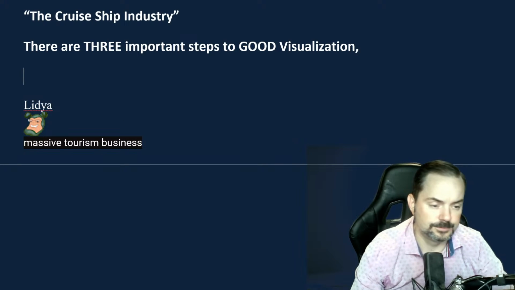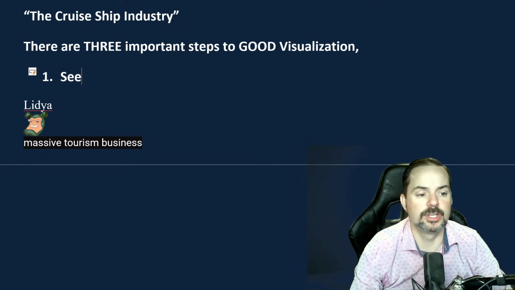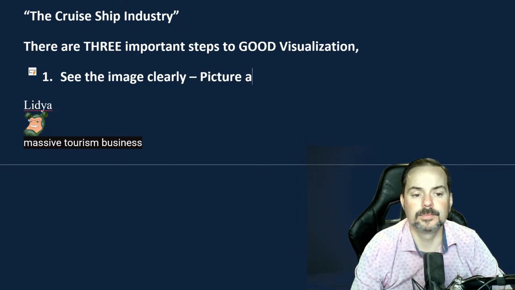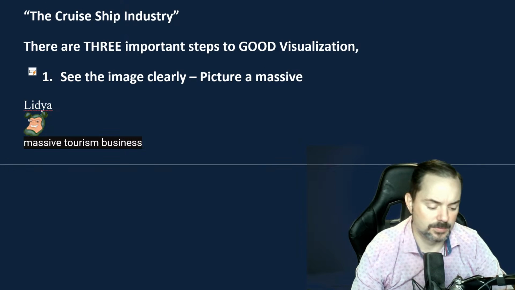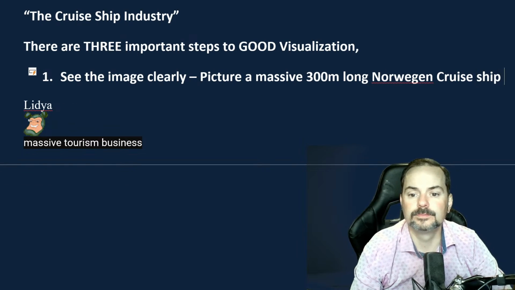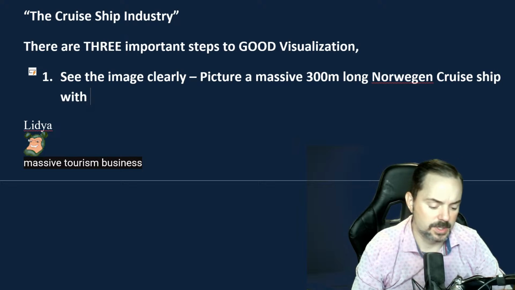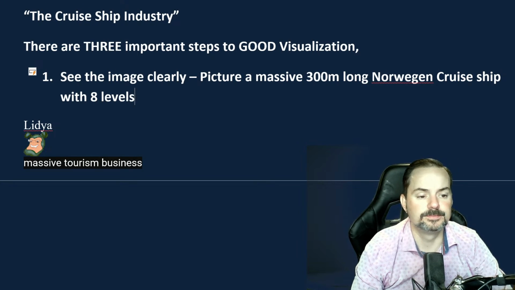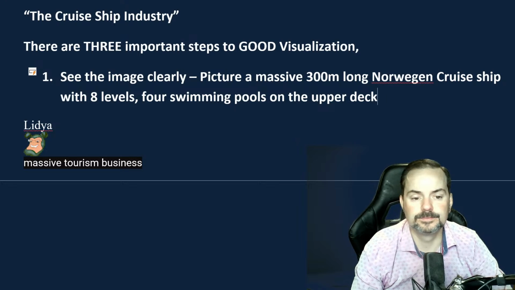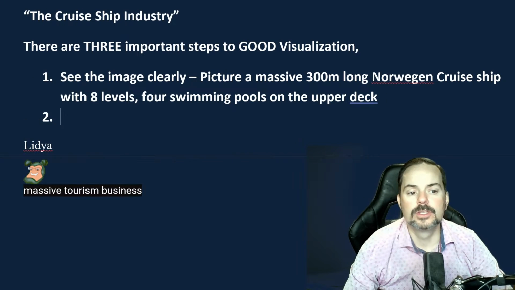Firstly, see the image clearly. Okay. Picture a massive 300-meter long Norwegian cruise ship with 8 levels, 4 swimming pools on the upper deck. Okay. All right. So you see the image clearly.